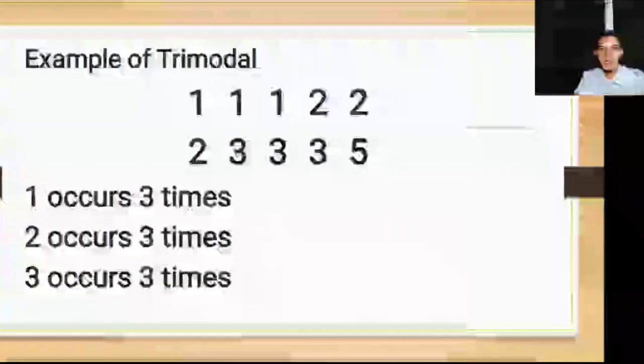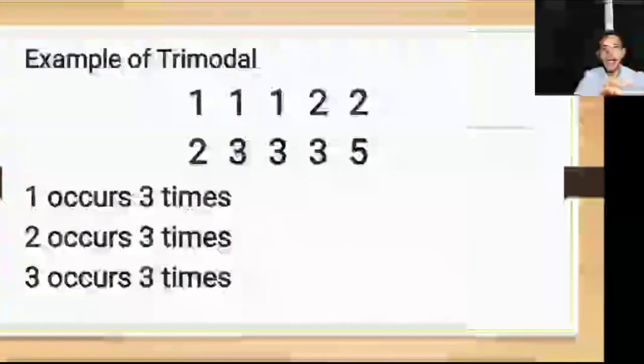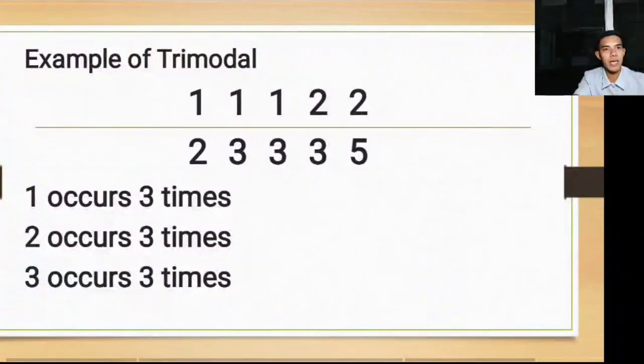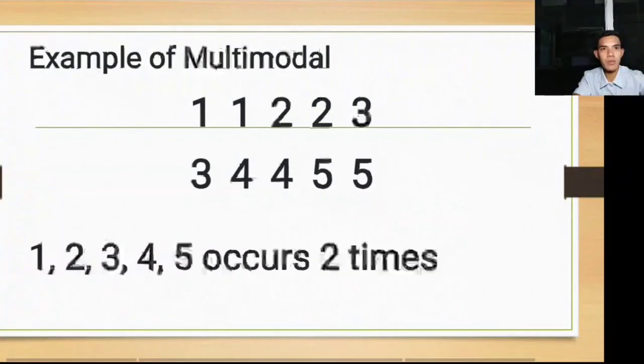Okay. Next, we have the example of trimodal. You have 1, 1, 1, 2, 2, 2, and 3, 3, 3, and 5. Okay. So you consider 1 occurs 3 times, 2 occurs 3 times, 3 occurs 3 times. So, yung tatlong number na ulit sila ng tigtatatlong beses at sila yung may pinakamaraming beses na naulit, it means trimodal. Bakit trimodal? Tatlo sila na magkakasing pareho ng dami. Okay, we have multimodal here.